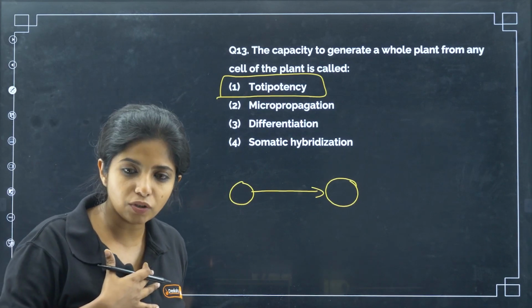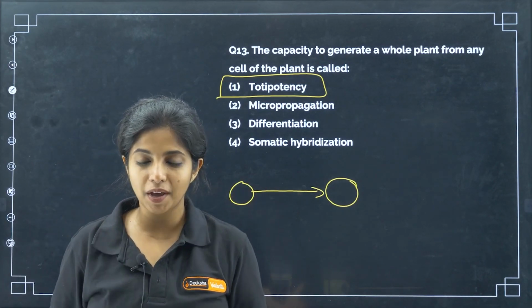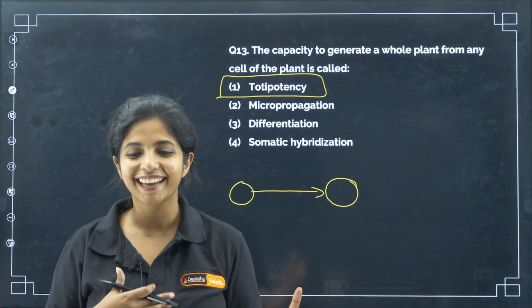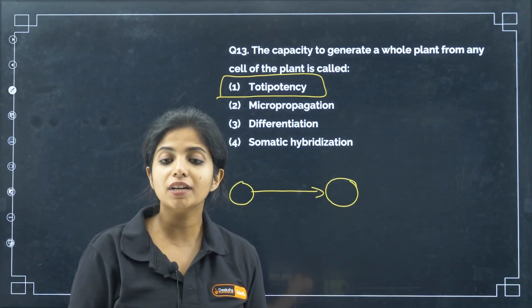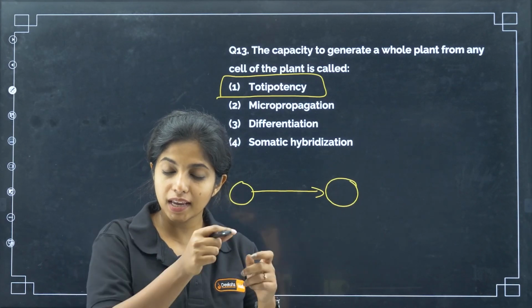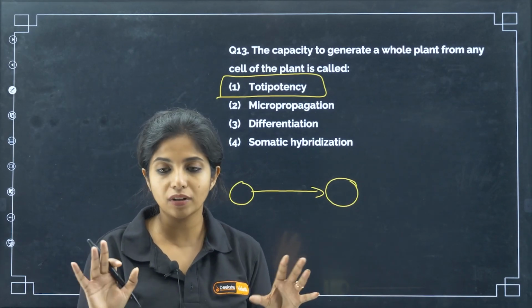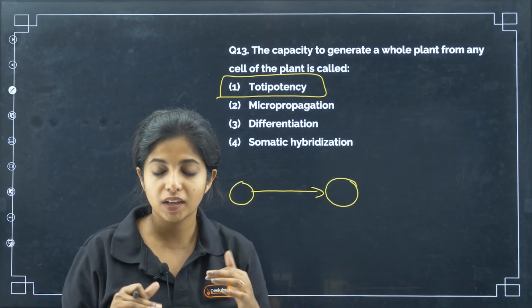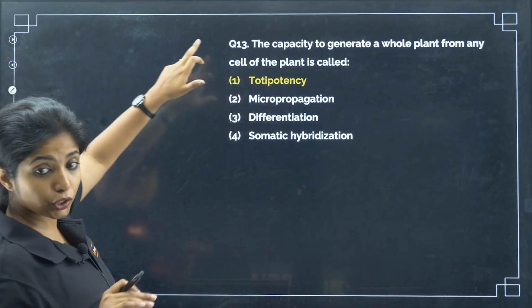Now, are we totipotent, my dear children? Are our cells totipotent? Can I take Jasmine ma'am's cells and make a whole new Jasmine ma'am over here? No. For someone who does not know Jasmine ma'am, I am Jasmine. So, basically, certain cells of our body are totipotent. Those are the embryonic cells, which I can get from the umbilical cord. Those are totipotent, but later on they are not totipotent. Their potency gets reduced. Please remember that.